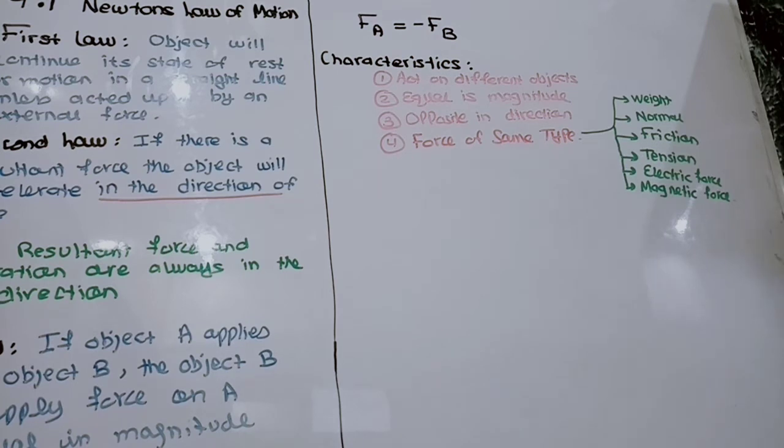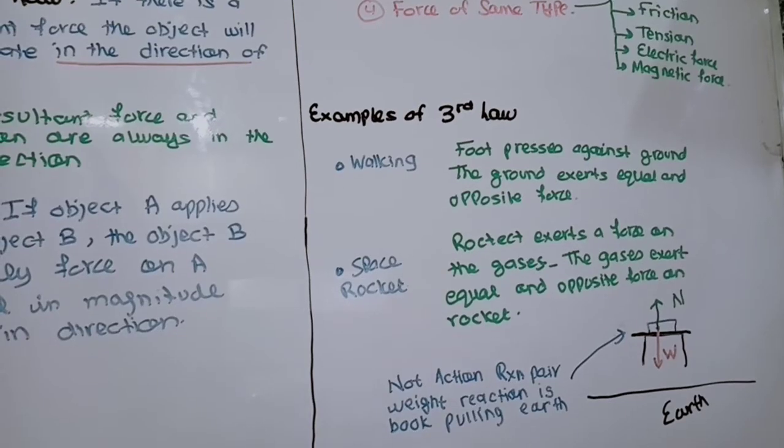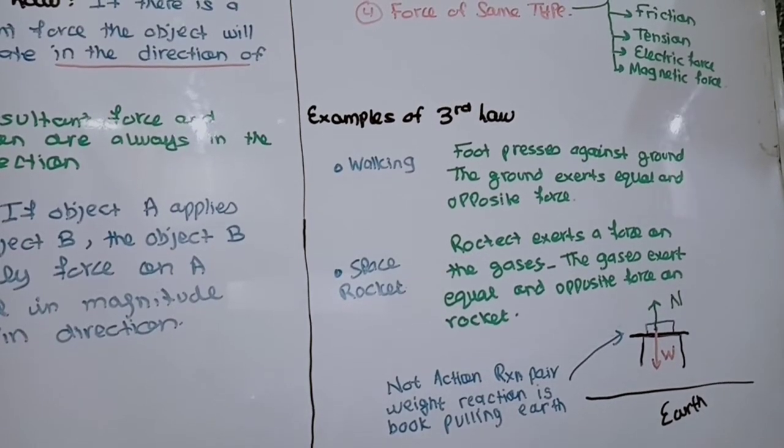So what are some of the types of forces? There are weight, normal force, friction force, tension, which is in ropes, electric force, and magnetic force. Some examples of the third law are walking. When you are walking, the foot presses against the ground and the ground exerts an equal and opposite force. A space rocket is also an example of the third law. The rocket exerts a force on the gases, and the gases exert an equal and opposite force on the rocket.